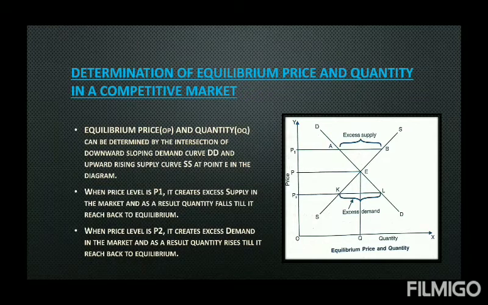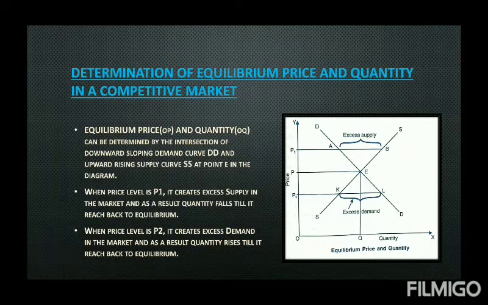Because if you are a producer and the product which you are producing is in huge demand and you don't have that much supply, what will you do? You will increase the price. So the price will automatically increase till it reaches P again.